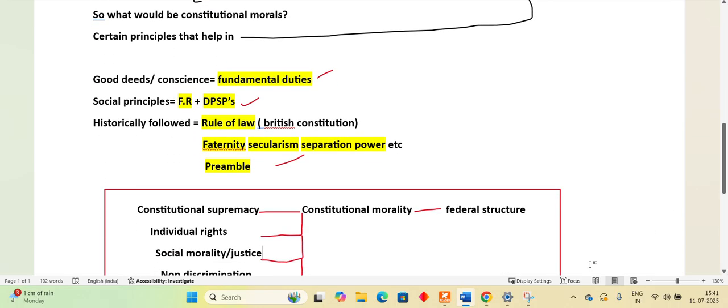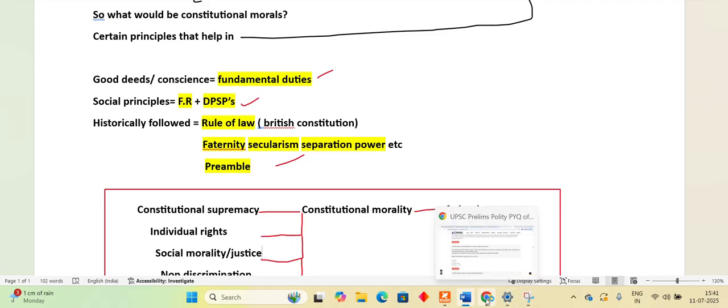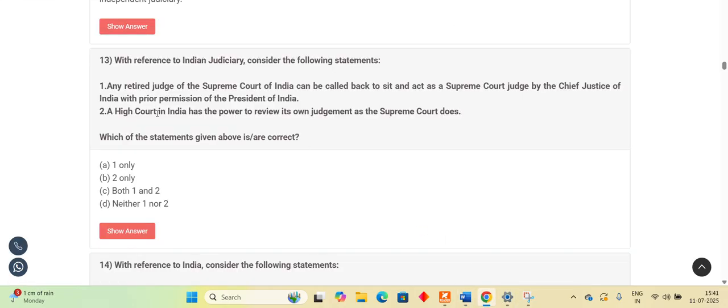Okay. Now we come on to a prelims question. Look at this question. It talks about the Indian judiciary, and the first statement is that any retired judge of the Supreme Court of India can be called back to sit and act as a Supreme Court judge by the Chief Justice of India with prior permission of the President of India. Direct statement, you know this, this is correct, right?